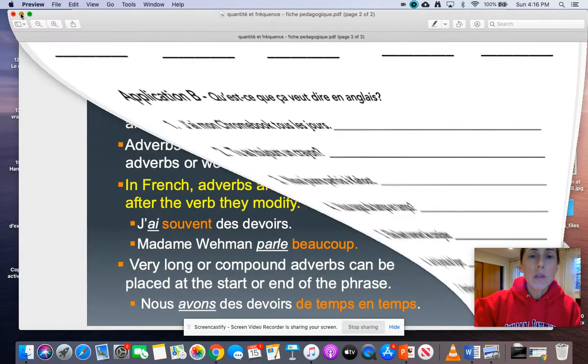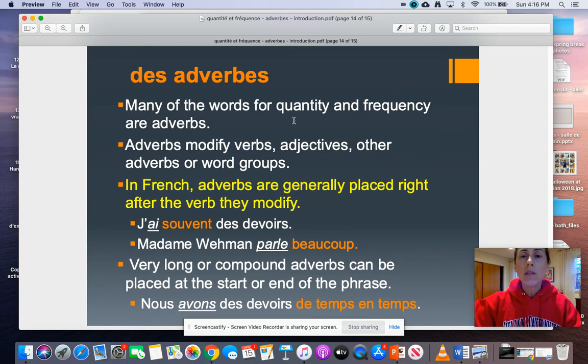The only other thing I want to show you in this short lesson is a little bit of how, if you were writing, where would you put these words in the sentence? Where do they go? So if we just look briefly at this slide, it says many of the words for quantity and frequency are adverbs. Adverbs modify verbs, or they modify adjectives, or other adverbs or word groups. In French, adverbs are generally placed right after the verb they modify. J'ai souvent des devoirs. So have, that's the verb. So the adverb's going to go right after it. J'ai souvent des devoirs.